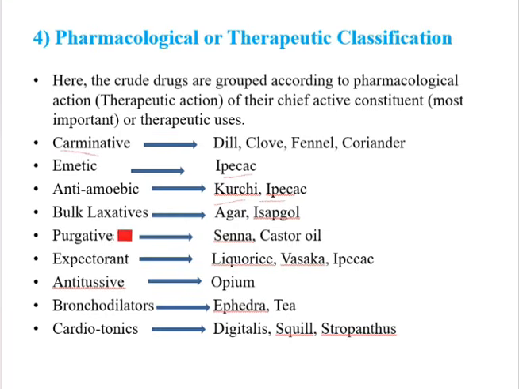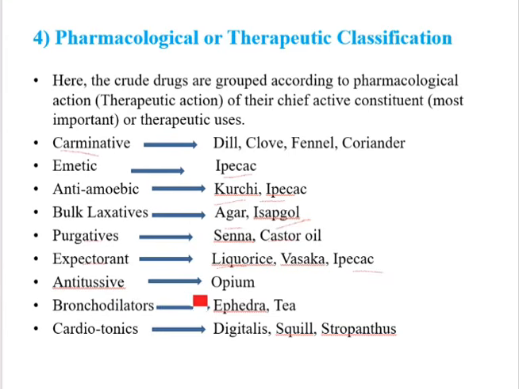Okay. In bulk laxative, agar and ispaghula are used as bulk laxatives. Okay. In purgatives, senna, castor oil is used as a purgative. Expectorant means that relieves the cough by increasing the sputum secretion. Okay. For example, licorice, vasaka, ipecac are used as expectorants. Okay.